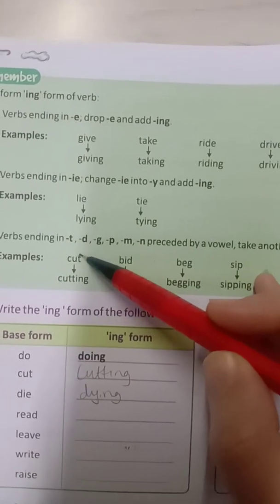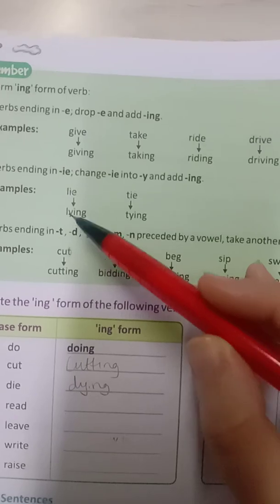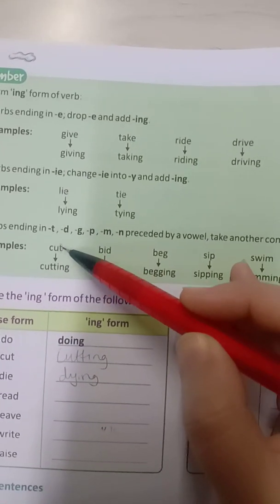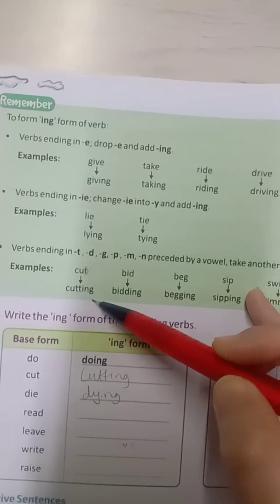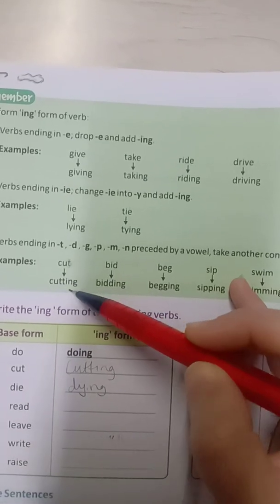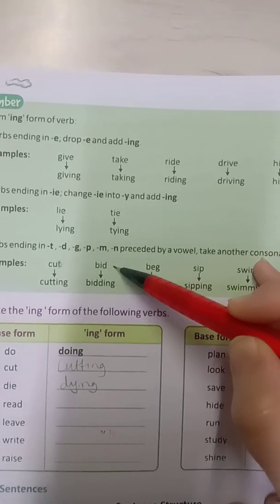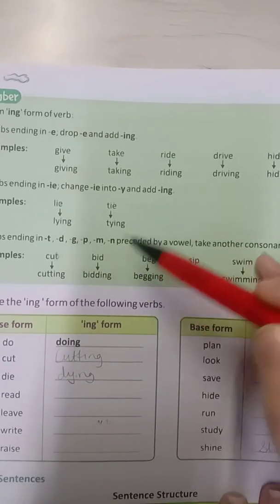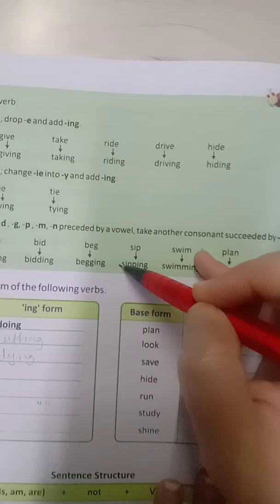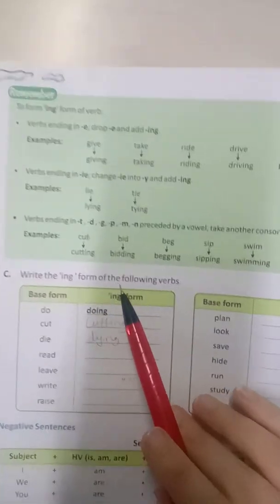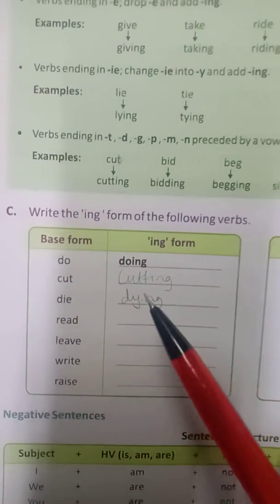Cut is ending in t, so we will add one more t to make it into ing form and put ing with it to make it cutting. Bid, again a consonant will be repeated, bidding. Beg, begging. So in this exercise C, you have to change the form of the verb into ing.